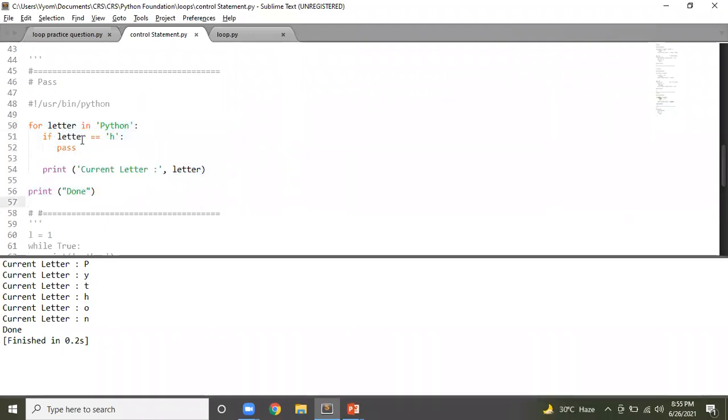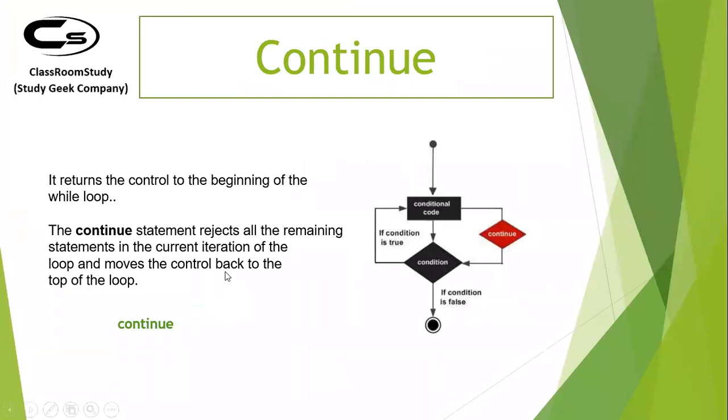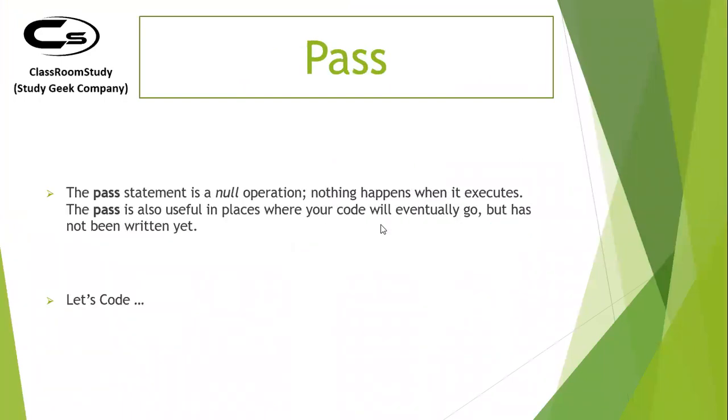Okay, so that's it with respect to loops and control statements. But before we close this session, I have a question for you. See, the pass statement is a null operation. Nothing happens when it executes. Pass is also useful in places where the code will eventually go, but has not been written yet. So at those places you can write pass just for syntactical correction. Otherwise, it has no significant task.